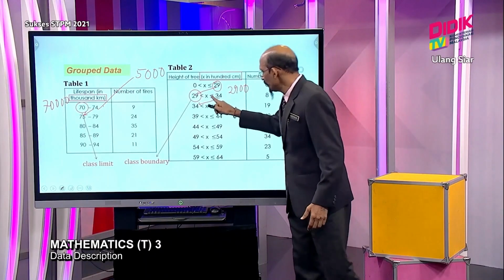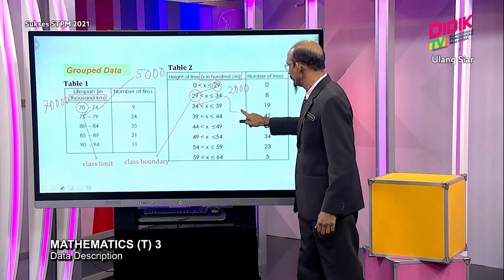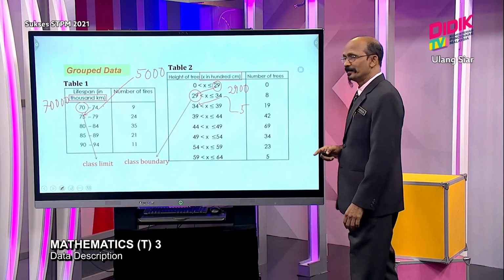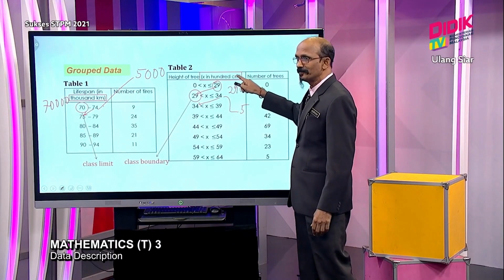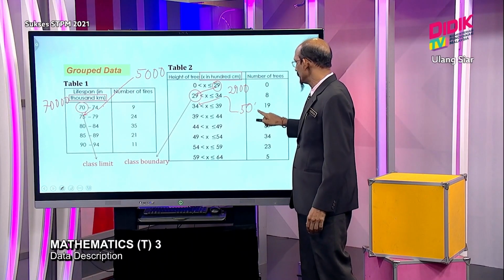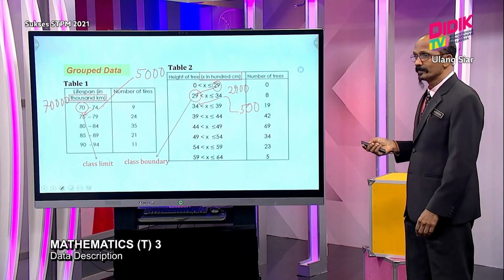Oh, no. The same thing goes here. If you notice, the class interval here is also 5. Students will tend to write 5, but you must be careful that this is in 100 cm, so your class interval will be 500. I see. So this is a very common mistake among students.